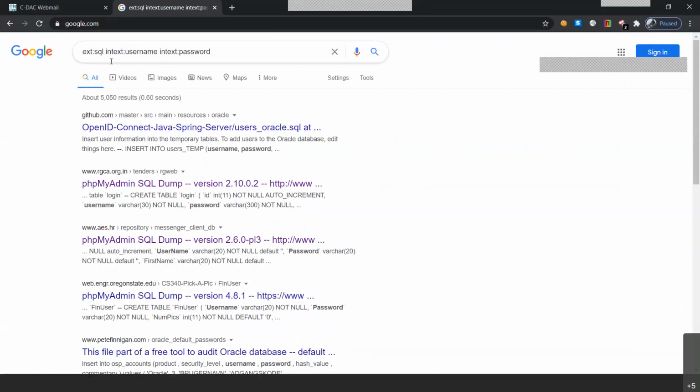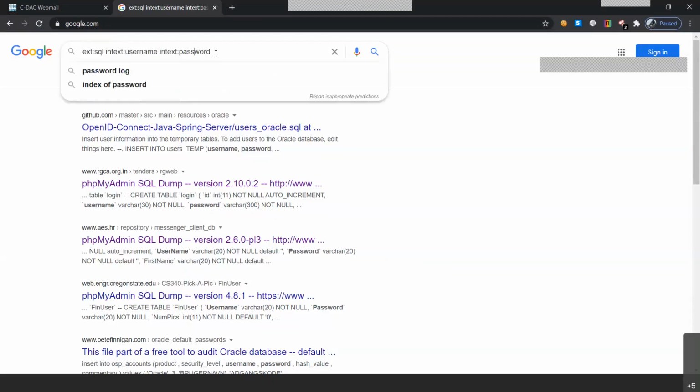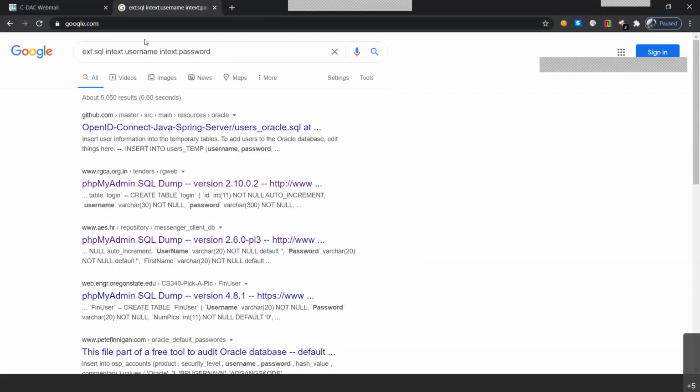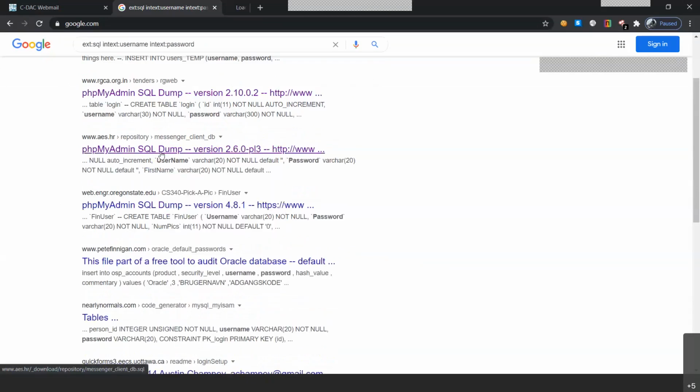That means I want an extension that is related to .sql, in any of the websites. I want a particular file containing the extension .sql. I want an in-text. I want the data inside of it with the username and password. So I've written in-text colon username, then space in-text colon password. So this particular line will try to run the query and find websites which have particular password and username inside a .sql file. So let's try to open one of the files.